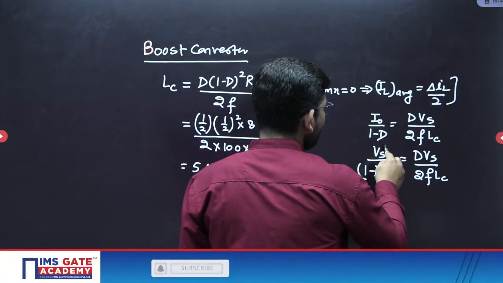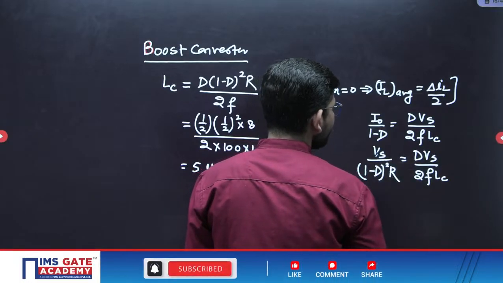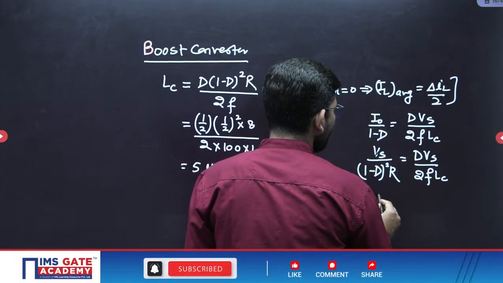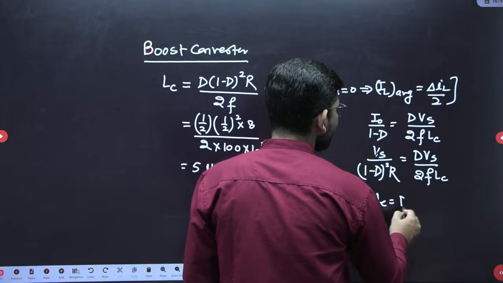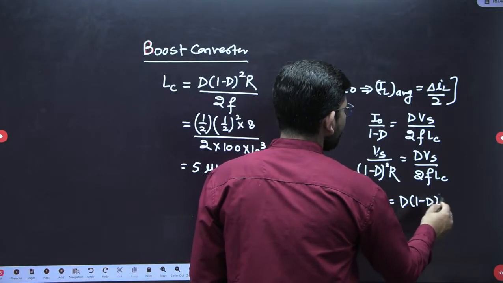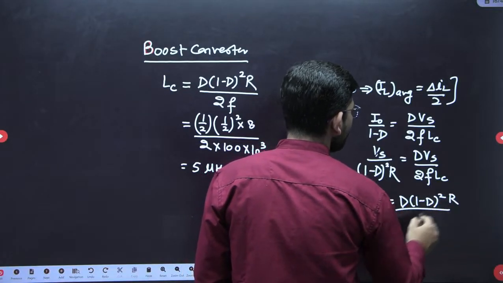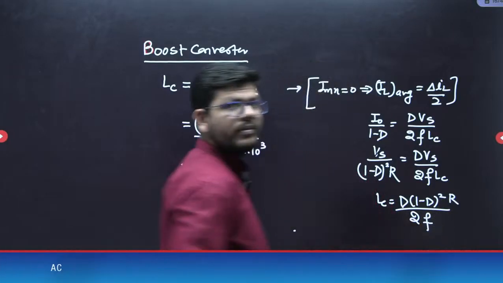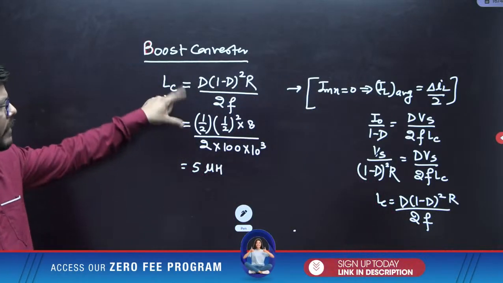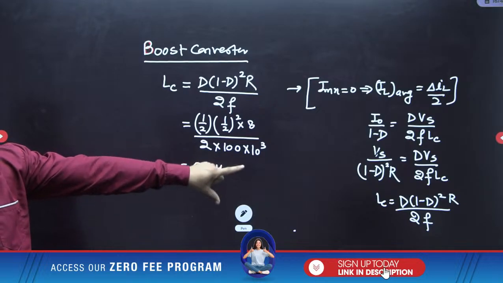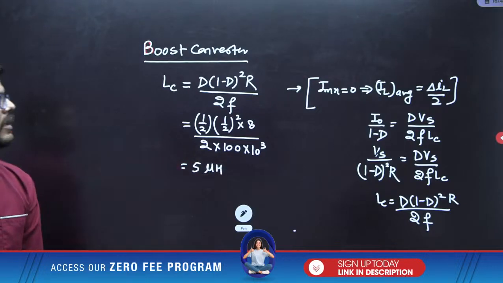Now from here you can see Vs and Vs will be cancelled. So what we will be getting, LC is D 1 minus D square into R by 2F. So is that formula that we have applied is correct? Same we are getting from here, right?